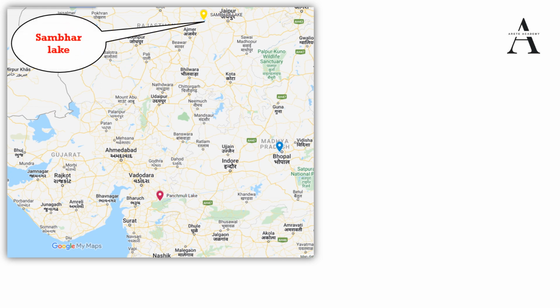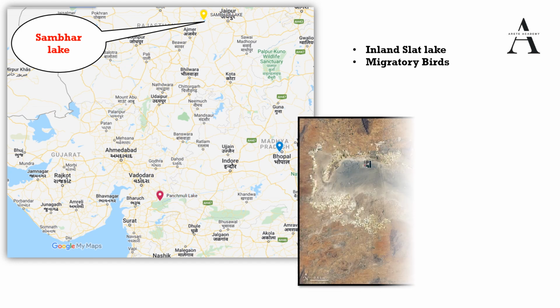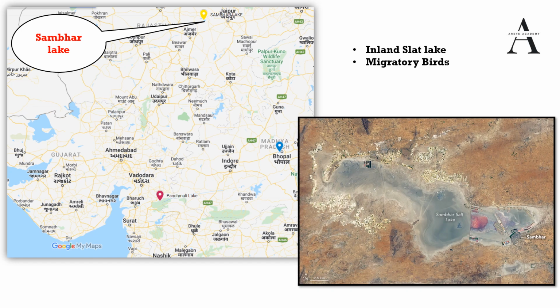So Rajasthan has Sambar Lake, and the importance of this lake is that it is an inland salt lake. You can have a look at a space image which has been taken, on the screen. There is a spelling mistake of salt, S-L-A-T. It should be S-A-L-T. So it is an inland salt lake in India, and it is also known for the migratory birds which come from northern Asia, flamingos.